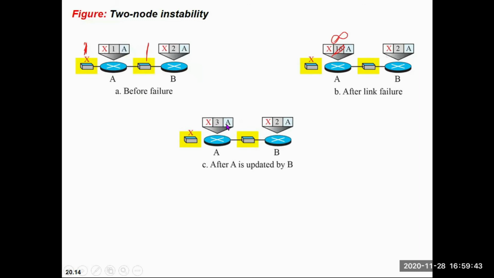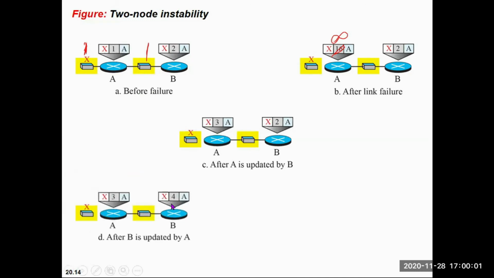A will update that X is connected via A, and one more cost it will add because B is sharing its data with its neighbor. And when it shares again, the table of B will automatically update. So B will have the value of 4, and this process will continue.